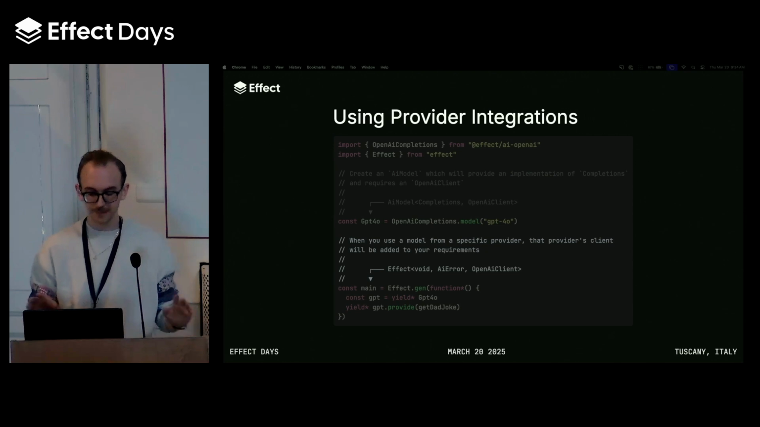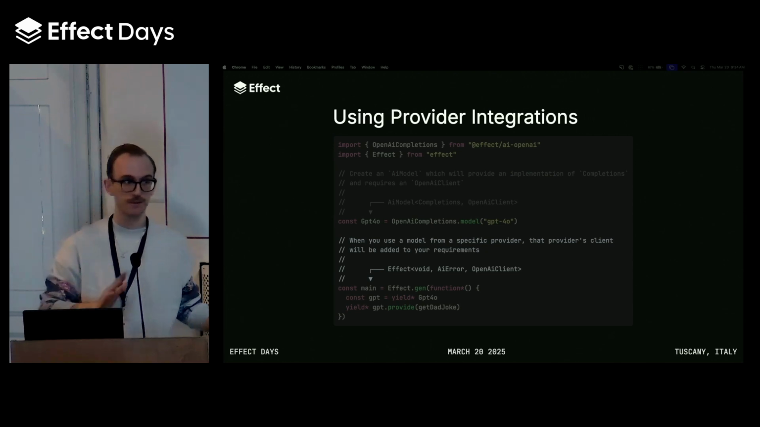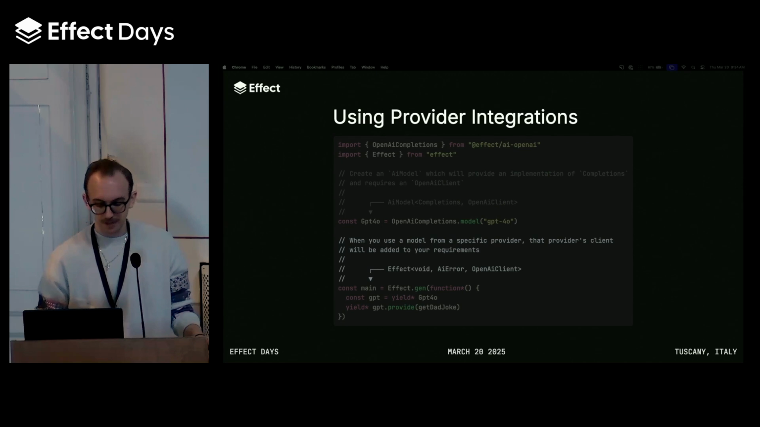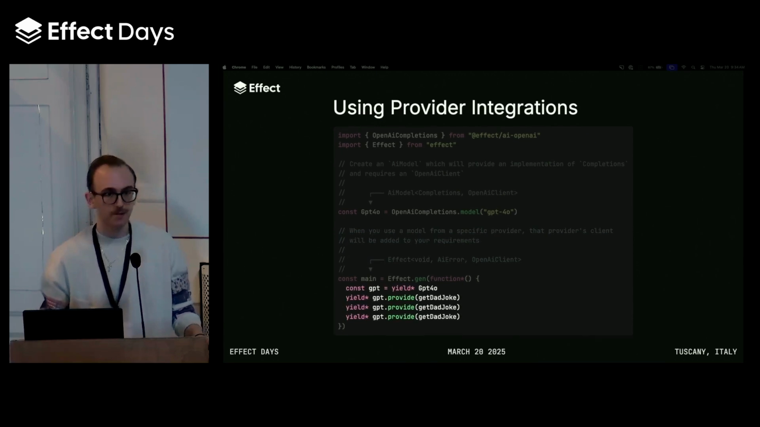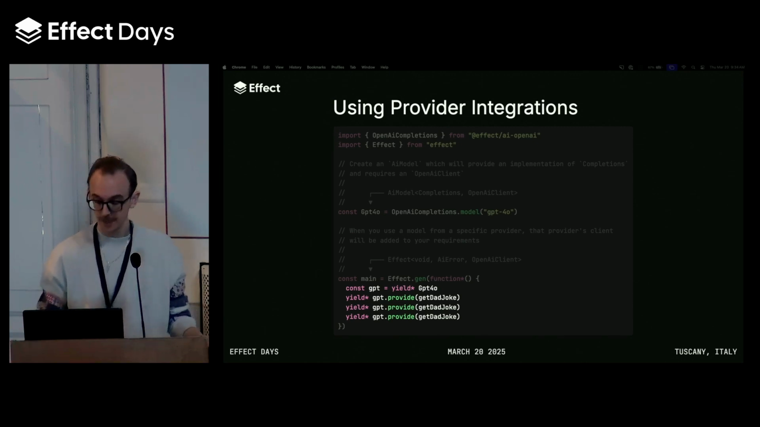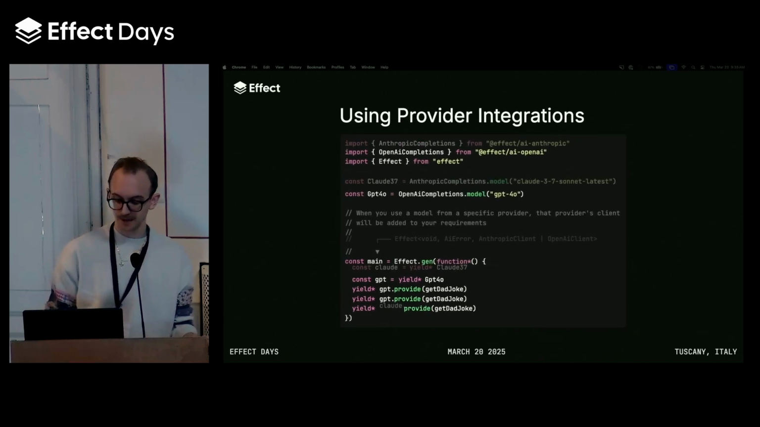So again, this might look a little bit different than some of the effect code you've seen written before. But what are the benefits of taking this approach? Well, one of the major benefits is if we want to run many different programs with the same model, we can do that. Once the model's built, we can provide it to as many programs as we want. That's kind of cool. But we can also mix and match providers.